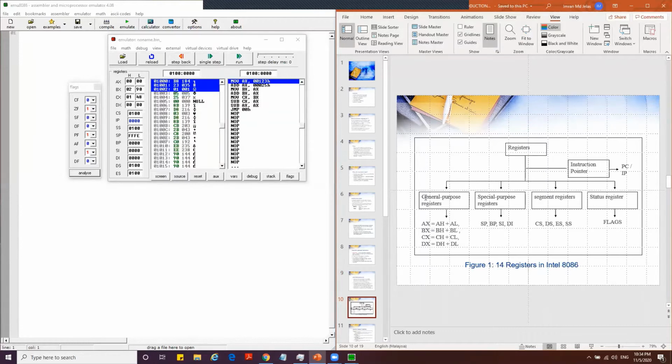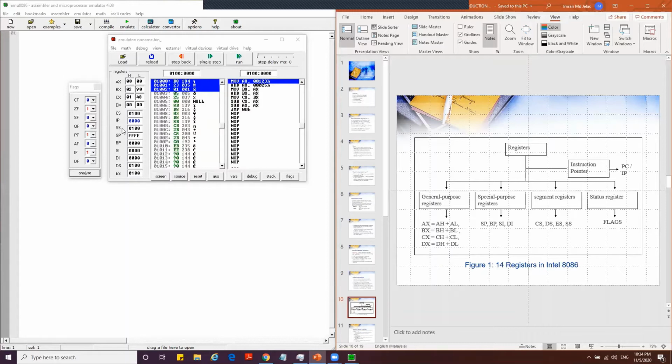We have general purpose registers AX until BX, so this is AX, until DX. Then we have special purpose registers SP, BP, SI, and DI, and we have segment registers CS, DS, ES, and SS.